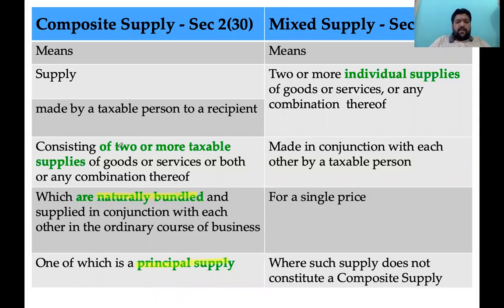Two or three words are important. It is a composite supply made or agreed to be made by a taxable person to a recipient. Two or more taxable supplies, naturally bundled, of which one is a principal supply.